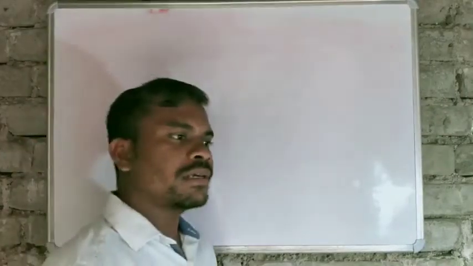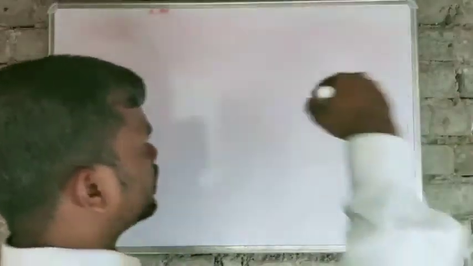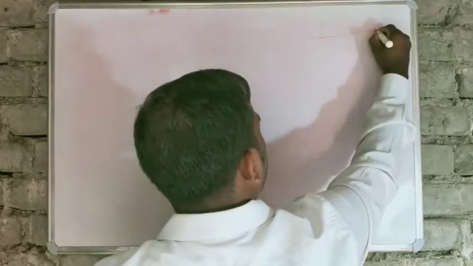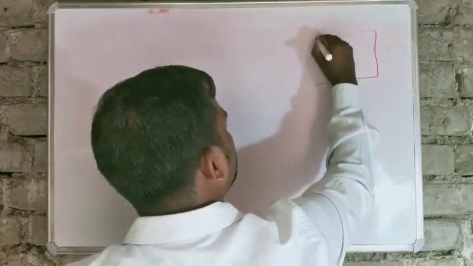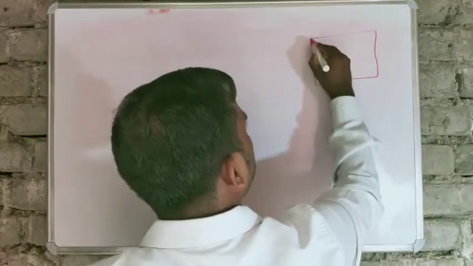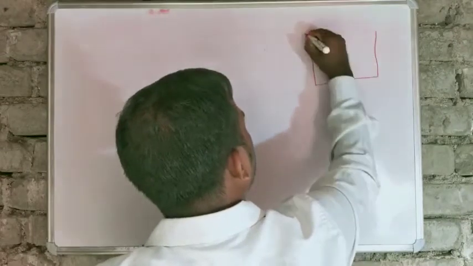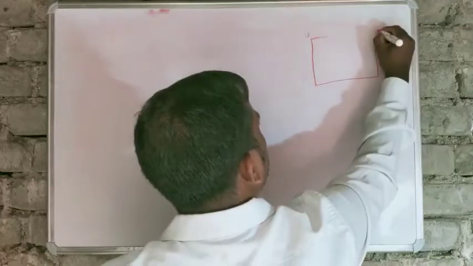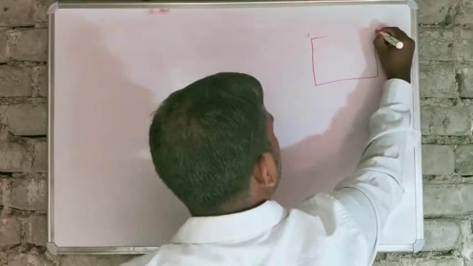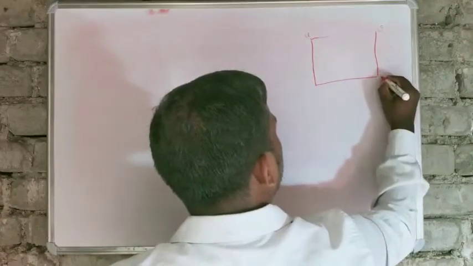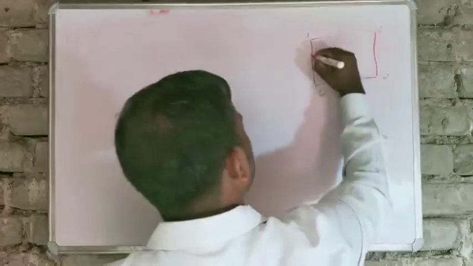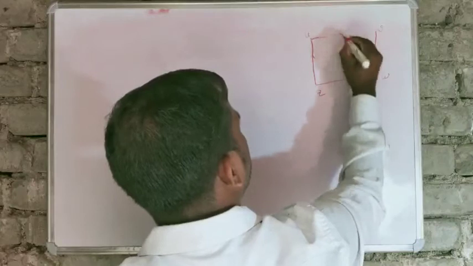Now consider a directed graph. Suppose this is a directed graph. This is vertex u, this is vertex v, this is w, and this is z. The direction is given in this way.